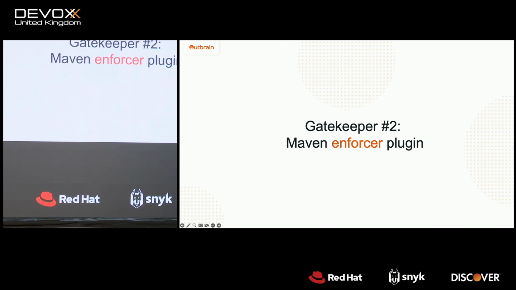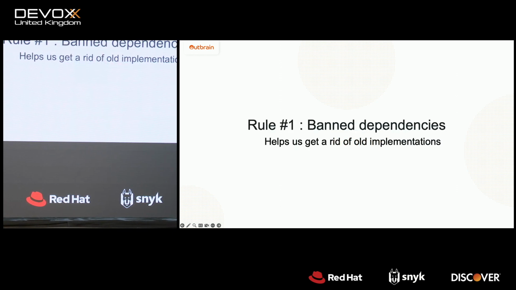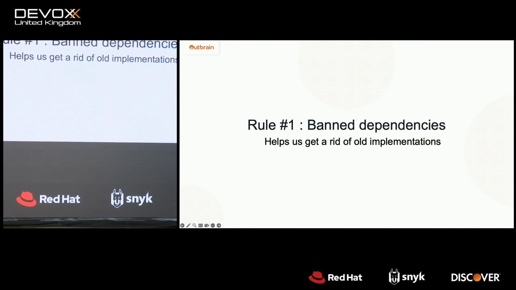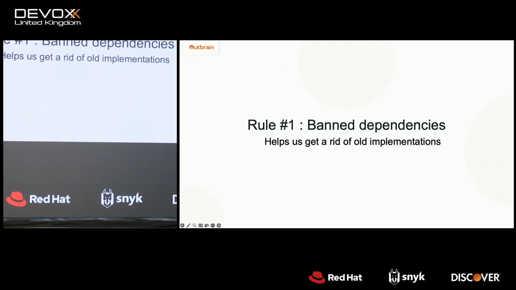So we use many rules, but today we'll go over 2 of them that, from my perspective, are the most important, ensuring compatibility. So rule number 1 is the ban dependencies. And it really helps us when we upgrade major versions. It really helps us to get rid of old implementation from an entire dependency. For example, when we upgraded log4j to log4j2, when we upgraded JUnit 4 to JUnit 5, we wanted to get rid of JUnit 4, for example, because it's not relevant anymore.